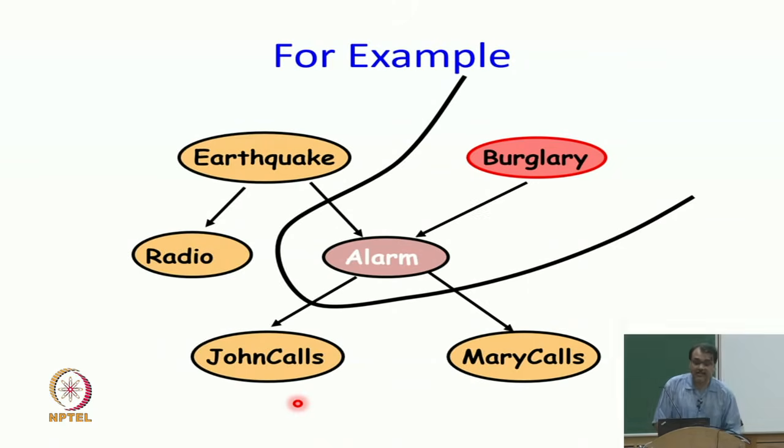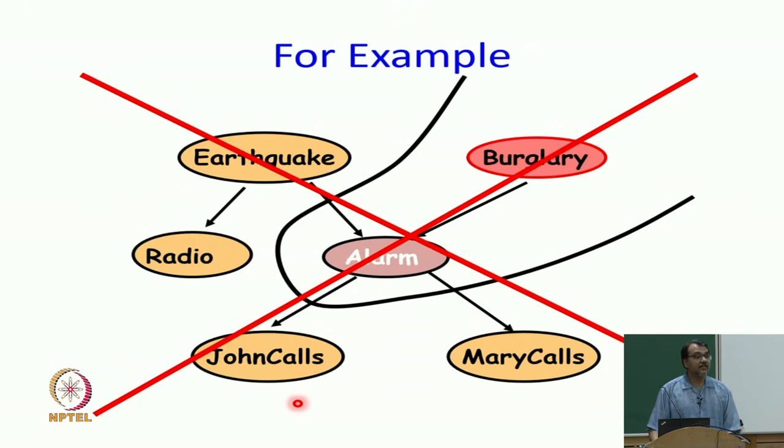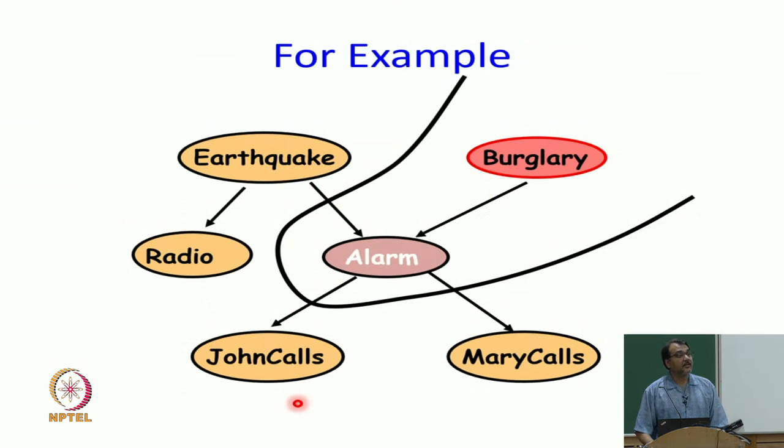So, let us ask some questions. Given alarm, is burglary conditionally independent of everything else? What is the Markov blanket of burglary? Alarm and earthquake. So, therefore, the answer is no. Can you tell me intuitively what is going on? Why is earthquake important? Because alarm could also have been caused by earthquake.